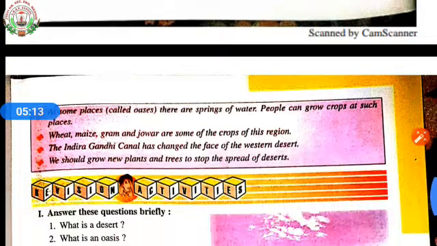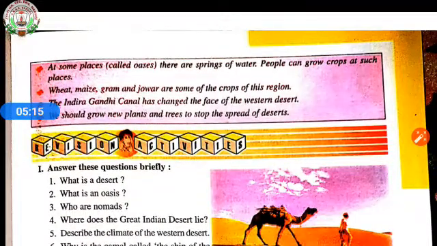At some places, there are springs of water. People can grow crops at such places. Places where we find oases, in those places people live permanently and they grow crops. Wheat, maize, gram and jowar are some of the crops of this region. These are the crops that they grow when they live permanently.